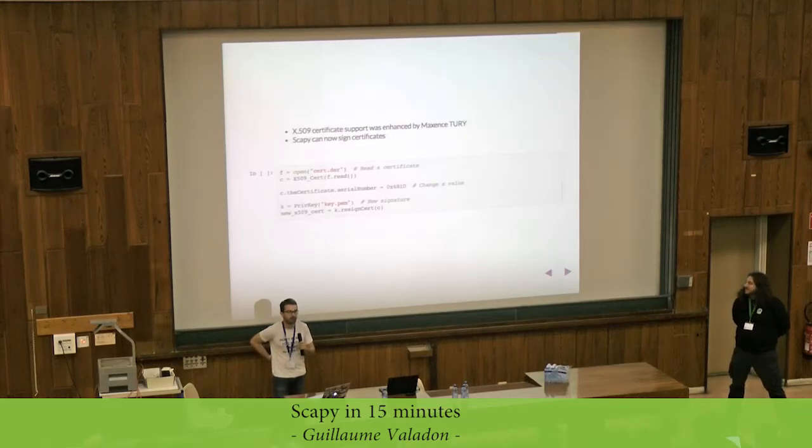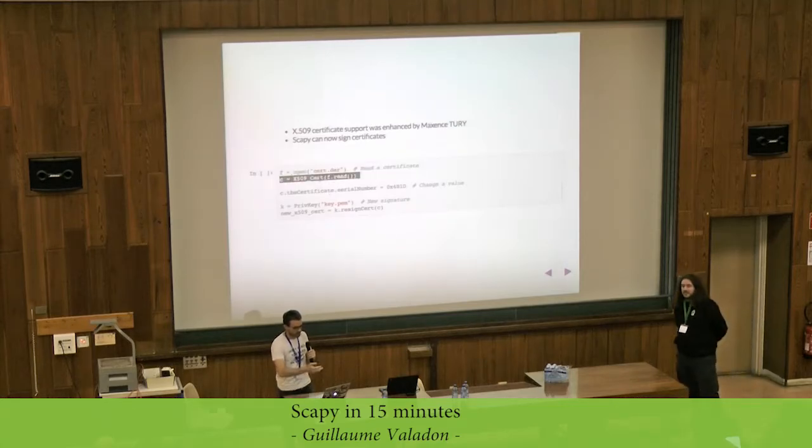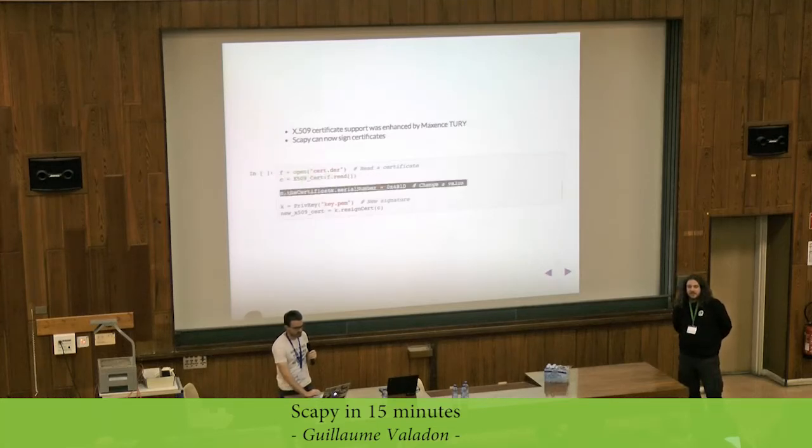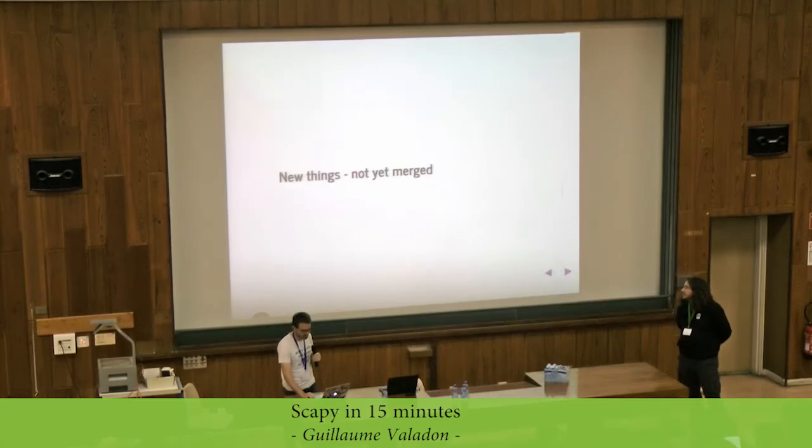Cool stuff, that's also in Scapy. We have native X509 certificate support, which was done by my colleague Maxence. And the cool stuff is that Scapy can now sign certificates. Here, I'm opening a certificate and converting it to a Scapy certificate. I'm changing the serial number here. I'm done. And then I'm opening a key, an RSA private key, and signing the certificate. That's really nice. And again, please come to the workshop this afternoon if you want to play with that.